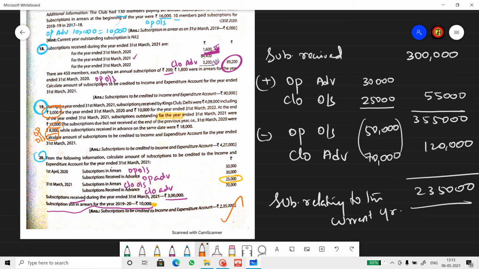I never changed the format for all these 4 sums. Not in one place did I change the format. I stuck to the same format, and I've explained each and every term in detail. Now you read it and try these 4 questions again.